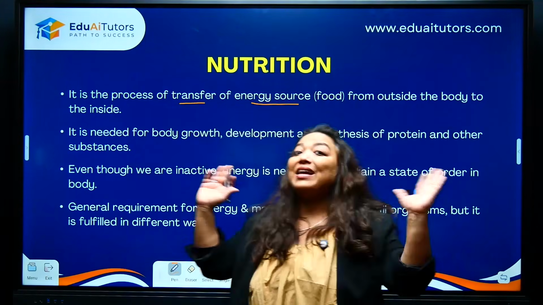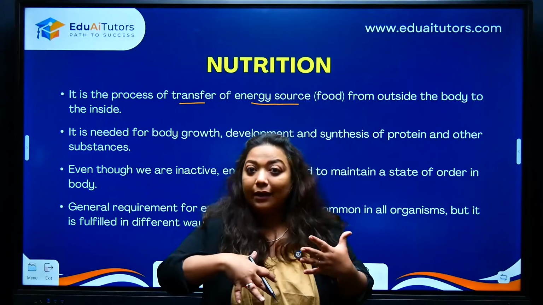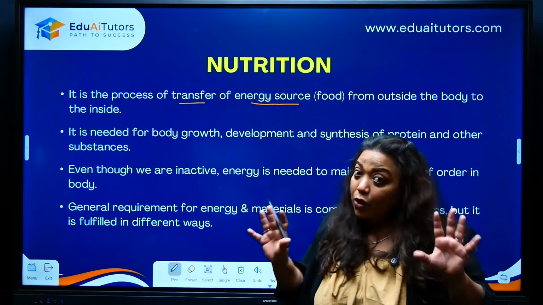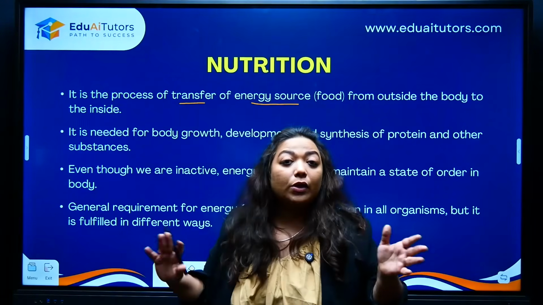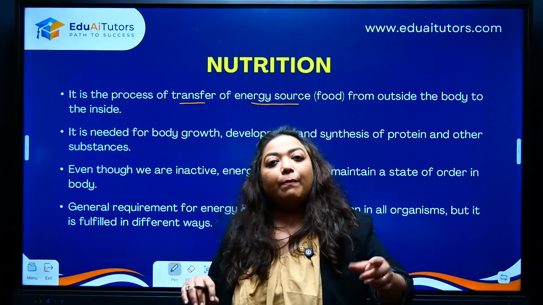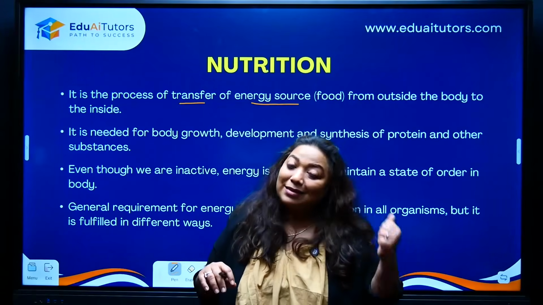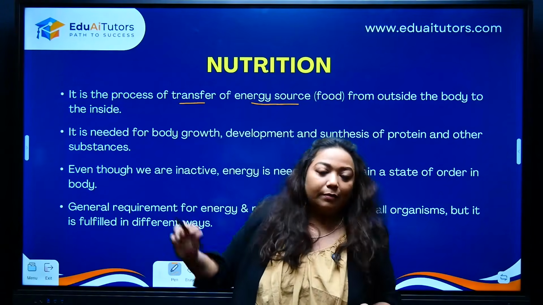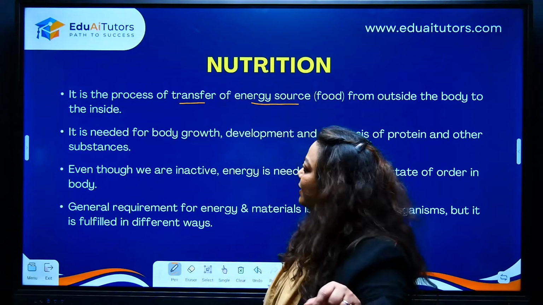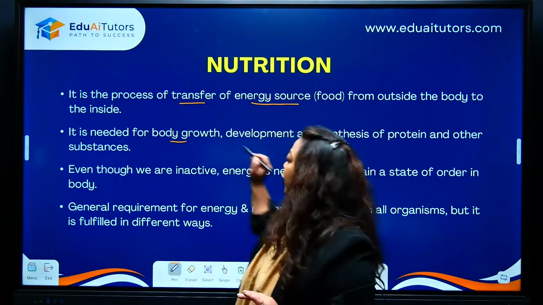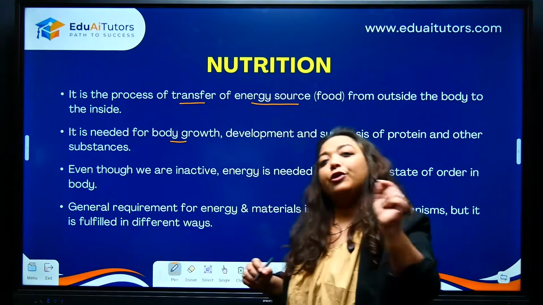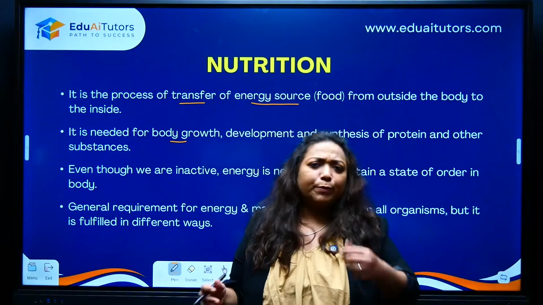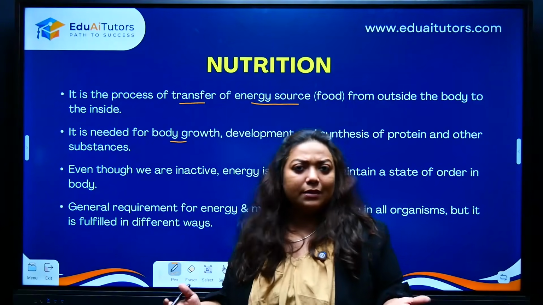So the food which is available outside, you need to put it in your body. It has to go inside. And we are not just talking about multicellular organisms. We are not just talking about animals. We are talking about unicellular organisms as well as plants and animals together. Correct? So here what we see, we need nutrition for body growth, for body development and also synthesis of essential nutrients. All important nutrients, proteins, carbohydrates, minerals, vitamins.